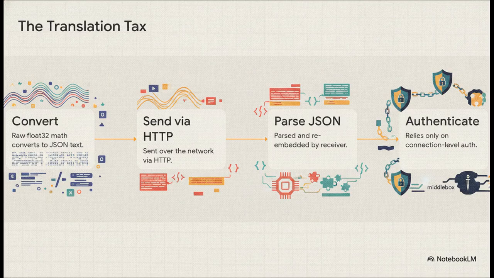And fourth, the whole thing relies entirely on connection-level authentication, like standard TLS. That means if a middlebox, like a router or a proxy server along the way, gets compromised, the actual AI signal inside the payload is completely exposed and vulnerable to tampering. So literally every single network hop is costing your team money, milliseconds, and security.